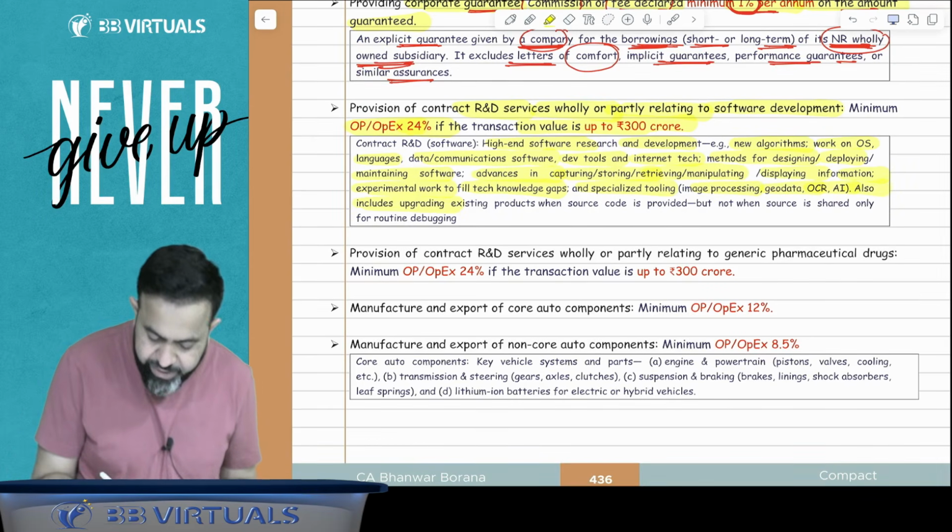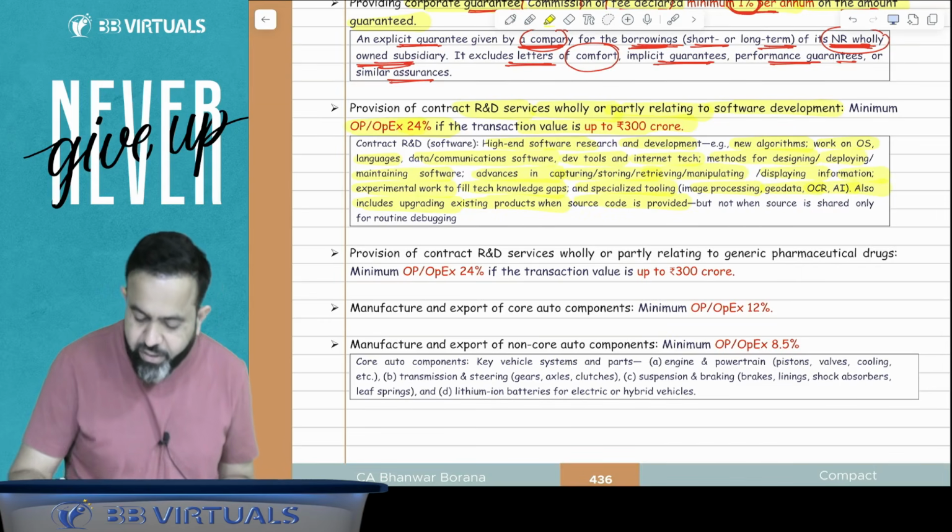It also includes upgrading an existing product when source code is provided, but not when source is shared, only for the routine debugging.